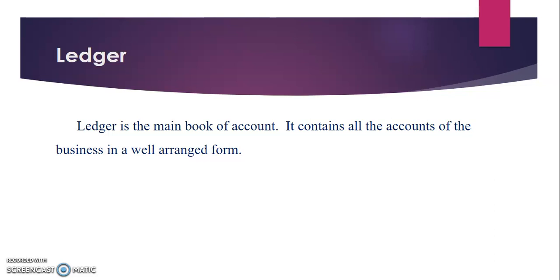If a business starts with capital, we have to prepare a capital account. Then the proprietor account also we have to maintain. If there is any purchase, we have to prepare a purchase account. If the purchase is made on cash, we have to maintain a cash account. Sales account, cash account, capital account, buildings account, furniture account, debtor account, creditor account, all these separate accounts are maintained in the ledger.